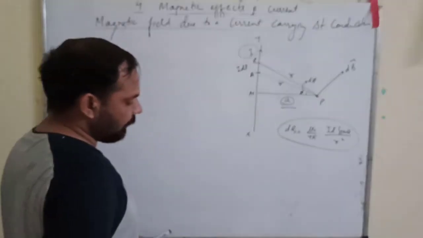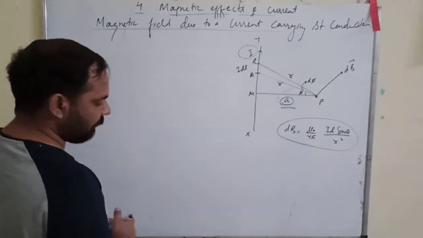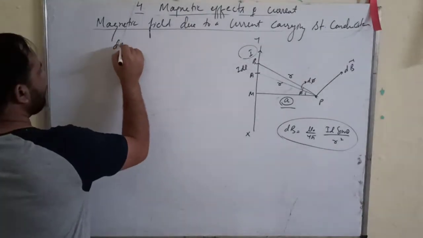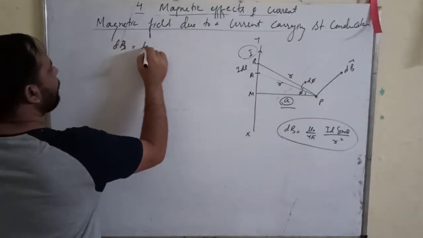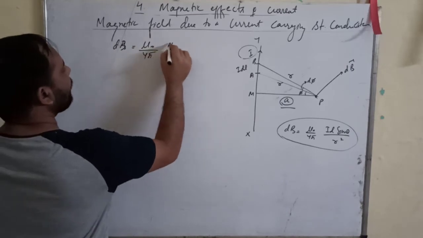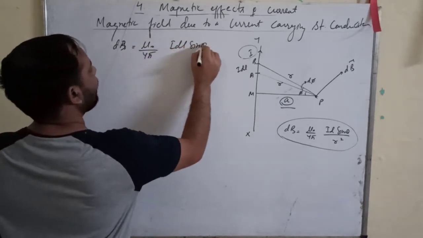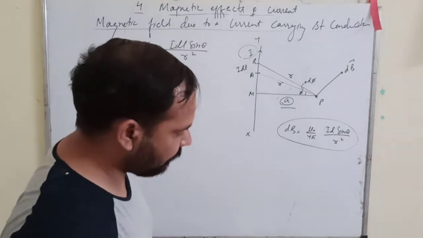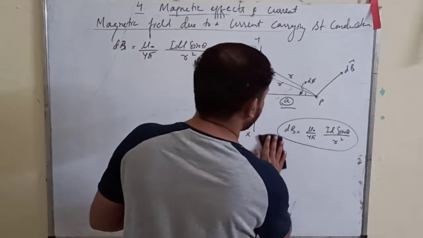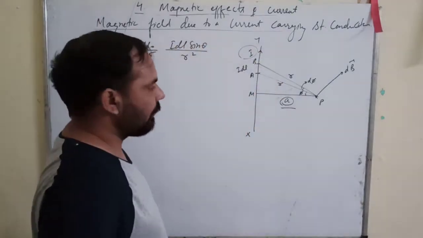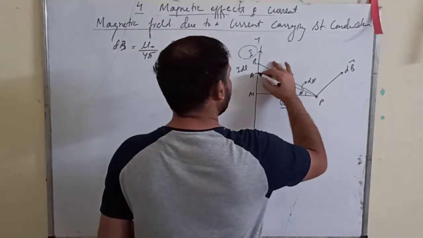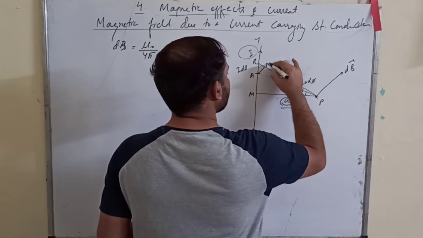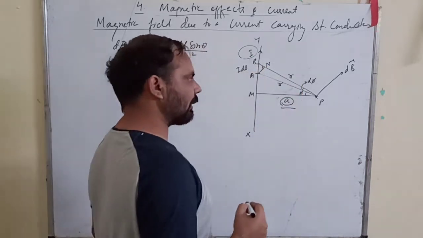I will write the formula here: dB is equal to mu naught upon 4 pi, I dl sine theta upon r square. Now we will remove the other quantities. For that we draw a perpendicular here. Suppose AN is drawn perpendicular.